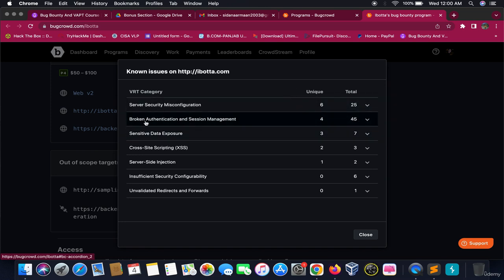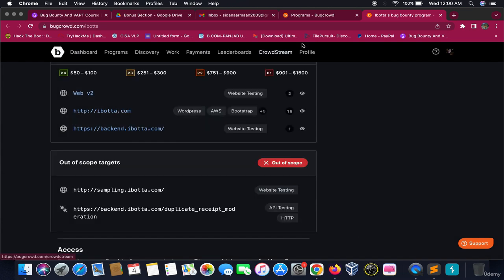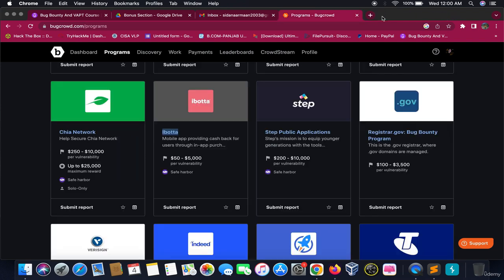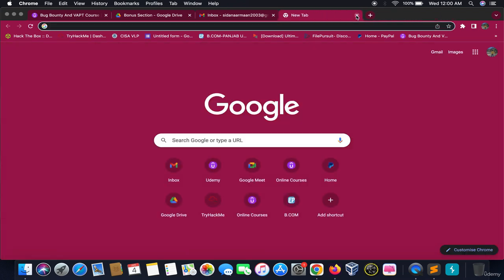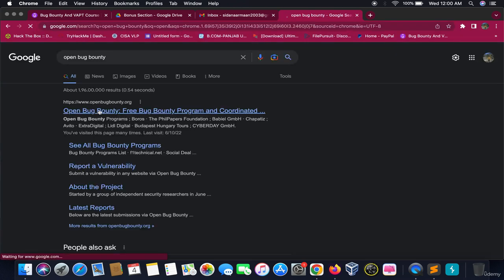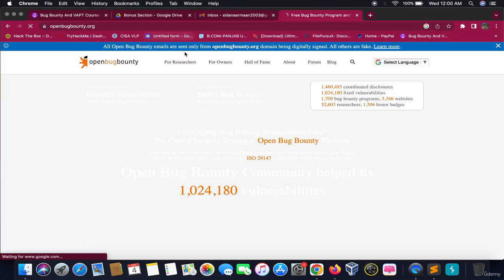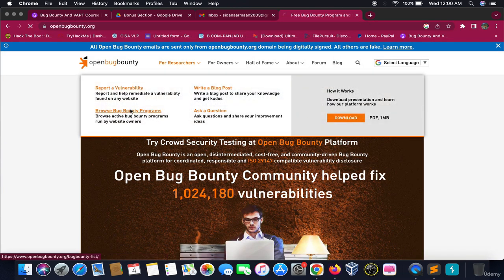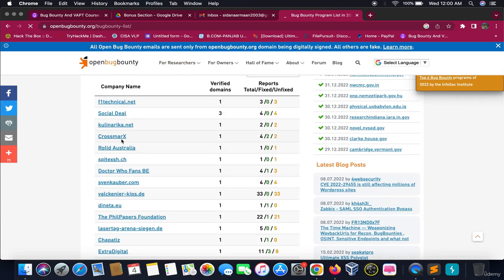It is broken authentication, as I've told you in the session. There's sensitive data exposure and cross-site scripting. Okay, unvalidated redirects and forwards, security misconfiguration. So this is one way of doing bug bounty. The other way is a site known as Open Bug Bounty. You can also choose programs from here. Mostly the programs here are free of cost, they don't pay, but sometimes these programs pay you as well.